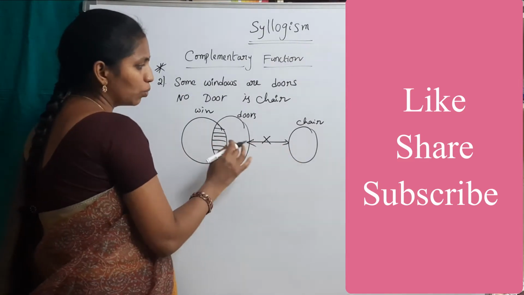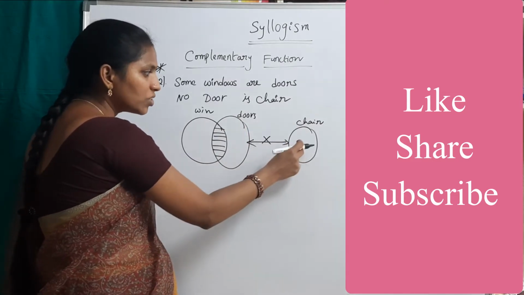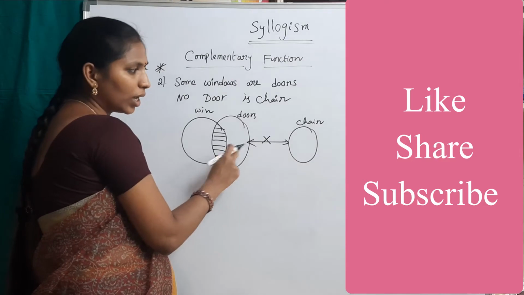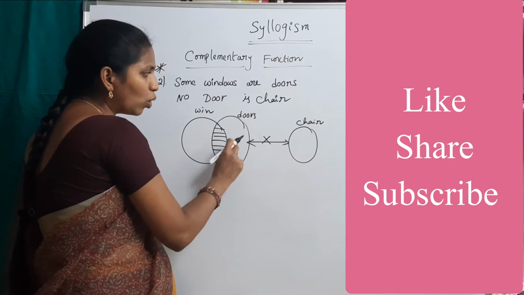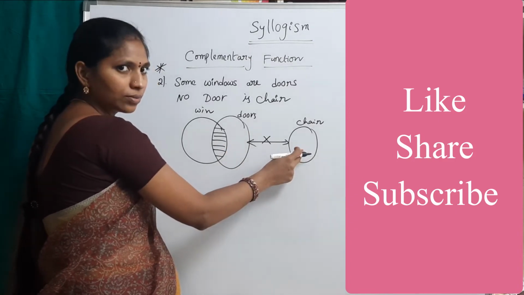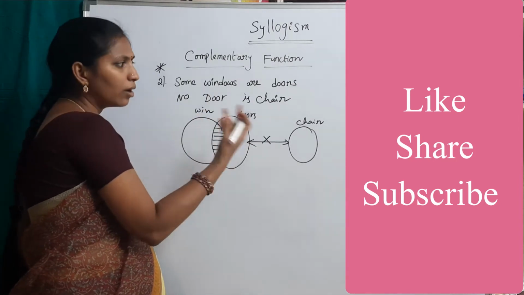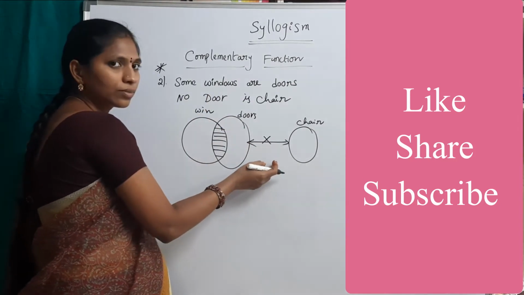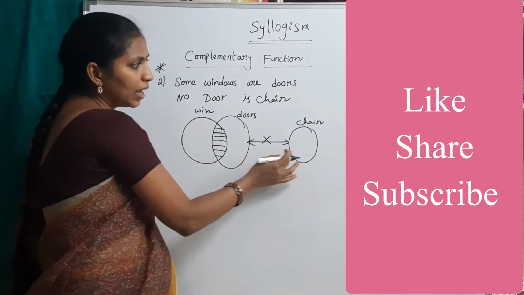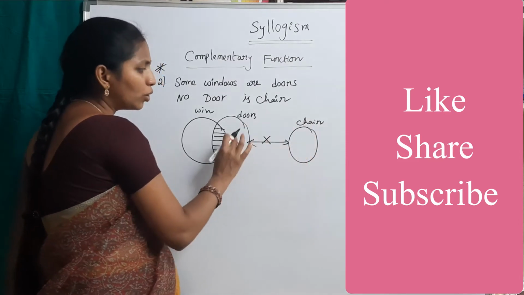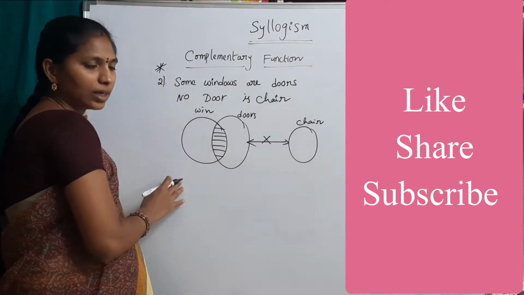And see, from these two, no door is chair. Then we can conclude no chair is door. Okay, no chair is door. Some other conclusions are some doors are not chairs. No door is a chair, then some doors are not chairs. Negative. Don't think about a positive, because here there is a negative. Next, some chairs are not doors is also a true conclusion. We can conclude like that.